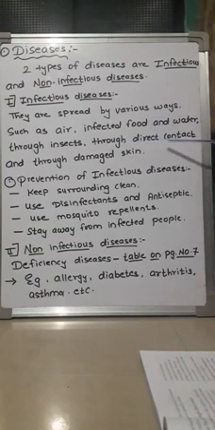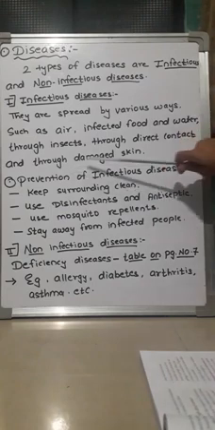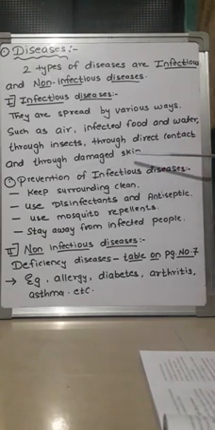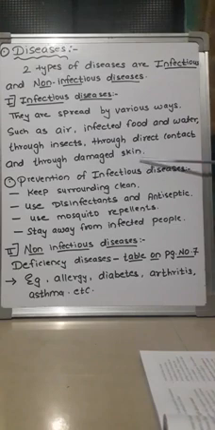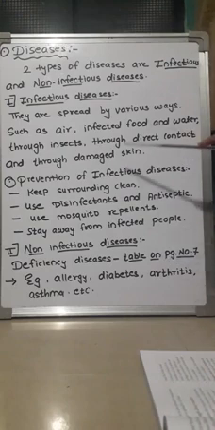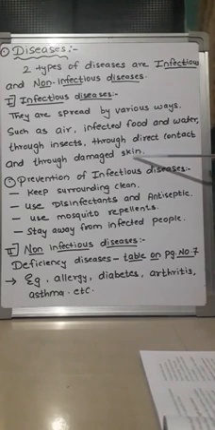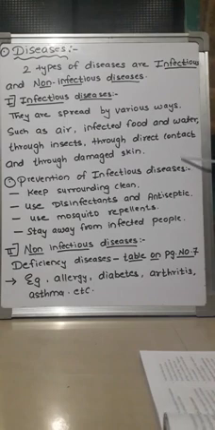Next is through direct contact. That means if a healthy person uses the handkerchief or towel used by an infected person, he or she may get infected. And the last is through damaged skin. See children, skin is present as a protective layer on our body. If a person falls down somewhere and the skin gets damaged, the germs present in the air directly enter the body and may lead to diseases. So these are the different ways by which infectious diseases are spread. Now, how to prevent these diseases?